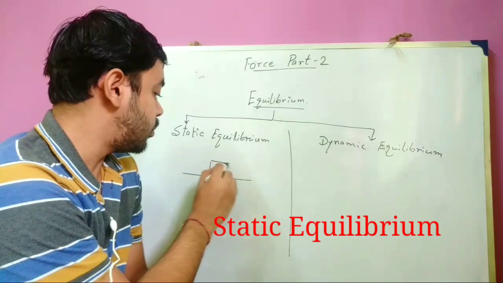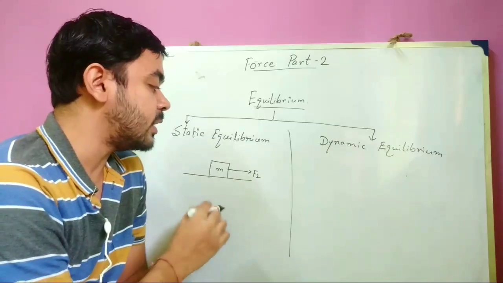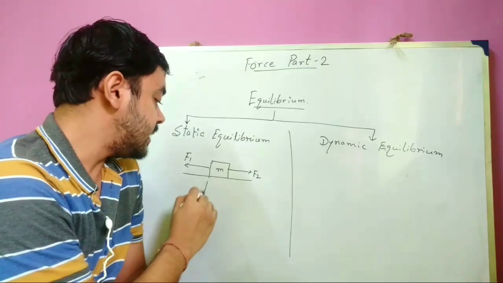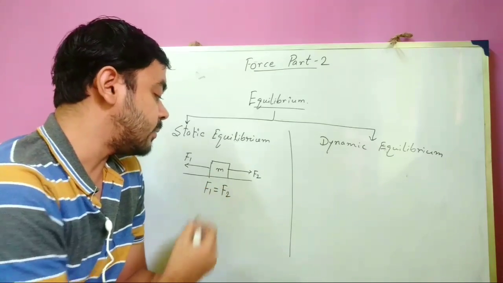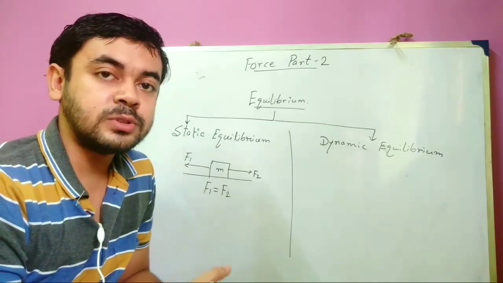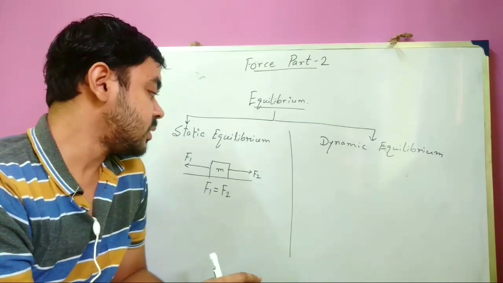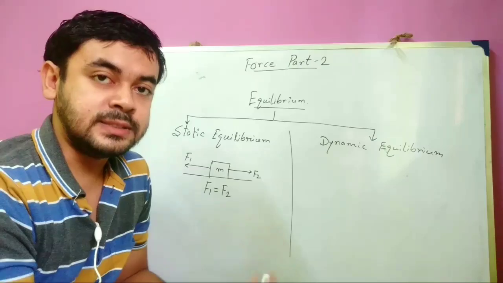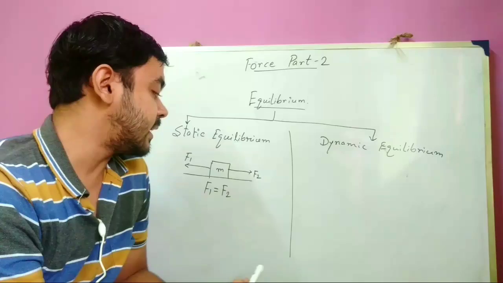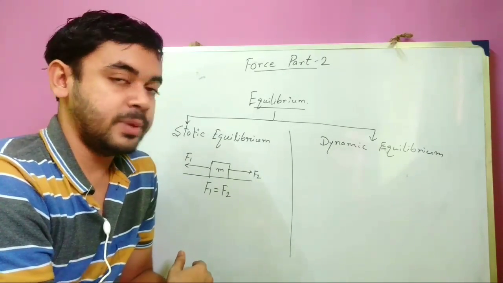Suppose this is a body of mass m. A force F2 is acting on it on the right side. Another force, this is F1. If F1 and F2 are similar forces, if their magnitudes are the same, then there will be no resultant force in any direction acting on the body, so the body will be in static equilibrium. The sum of the two forces will be zero because they are in opposite directions. So if one force is positive, then the other force will be negative. So F1 is equal to F2, so the body will be in static equilibrium.